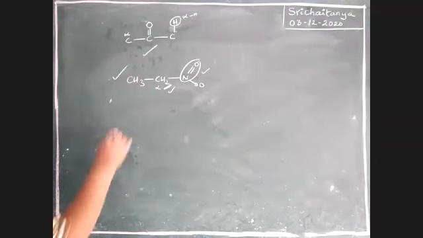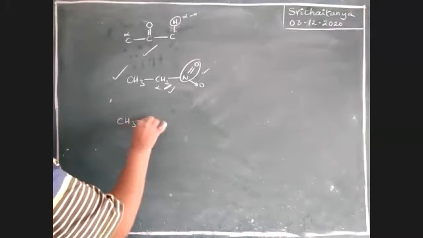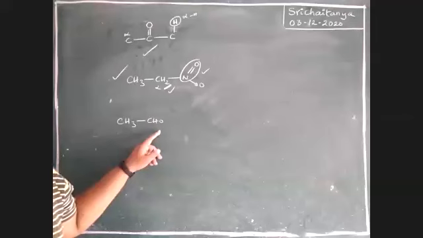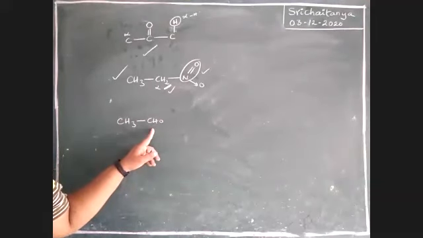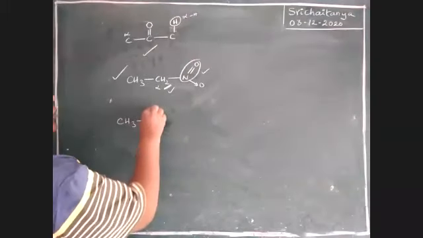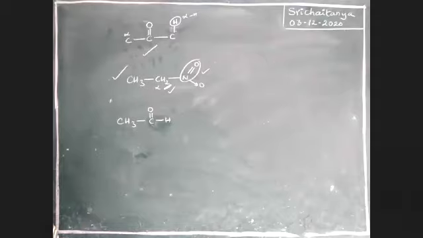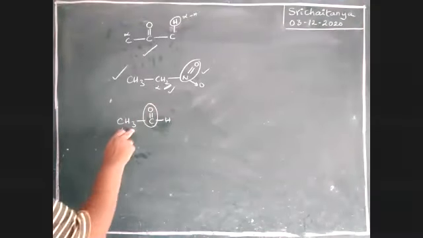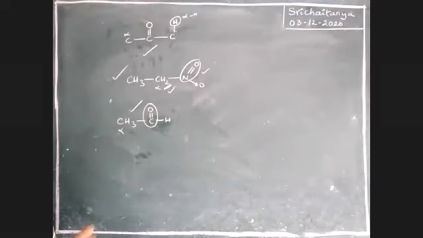Okay. Now, what about this, CH3CHO? Does this molecule exhibit tautomerism or not? Tell me. Write its structure. Yes, good. CH3CHO means C double bond O with H. So this is a C double bond O. It has alpha hydrogens. This compound exhibits tautomerism.